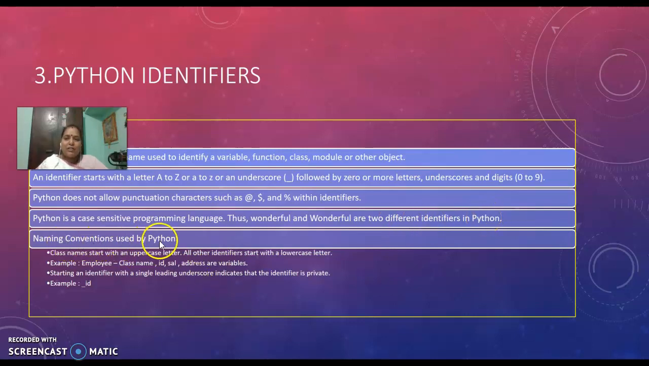And naming conventions in Python, I have given the examples. Usually the class names start with an uppercase letter. All other identifiers start with a lowercase letter. For example, here Employee is the class name, where E is uppercase, and id, salary, address are the variables specified. And starting an identifier with a single leading underscore indicates that the identifier is a private member. Example, _id, this represents a private identifier.